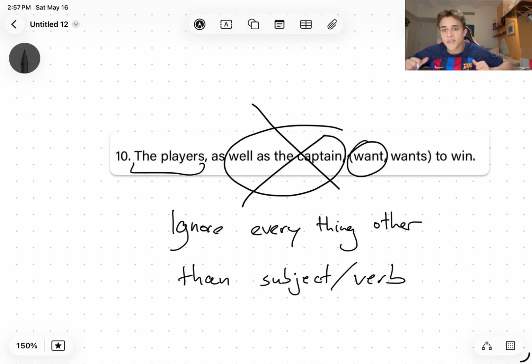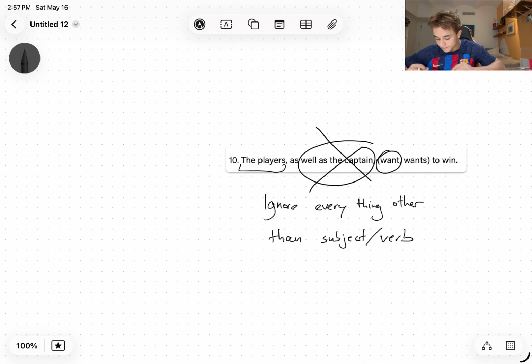What I'll say is, most of the time, if English is your native language, it's going to sound more natural to you if it's correct as opposed to if it's incorrect. There's just something wrong about saying the players as well as the captain wants to win. It doesn't sound right. So usually you can go with your gut, but we're teaching you the proper grammatical explanation for why certain things are correct and some things are incorrect.